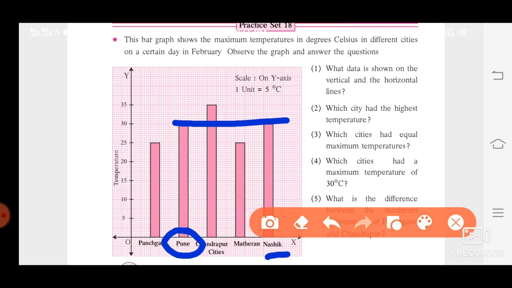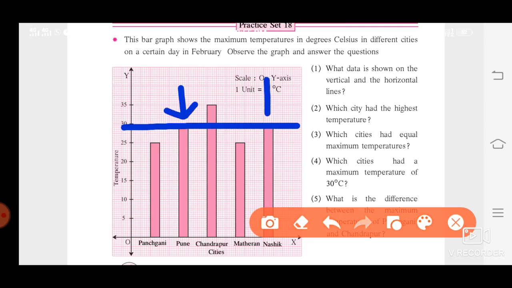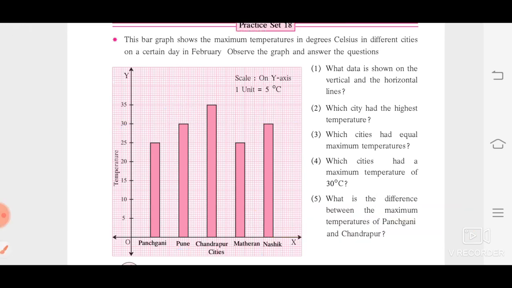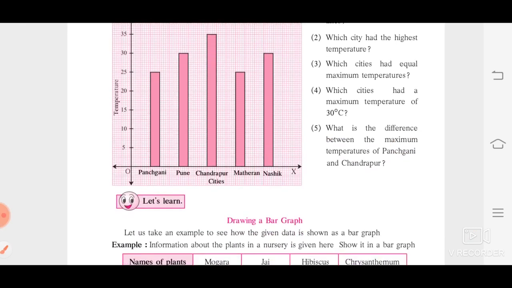Now the fourth question is, which cities had a maximum temperature of 30 degrees Celsius? So look at 30 degrees Celsius and which bars are we getting? Yes, this one and this. So which are those cities? Pune and Nashik. So Pune and Nashik cities had a maximum temperature of 30 degrees Celsius. Got the answer? And the last question: what is the difference between